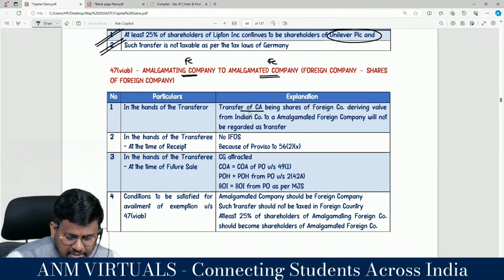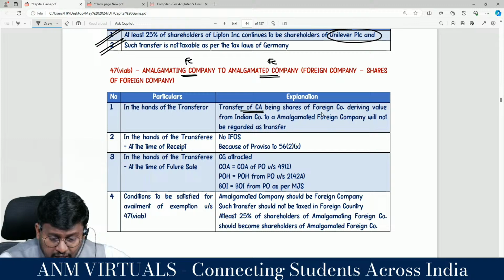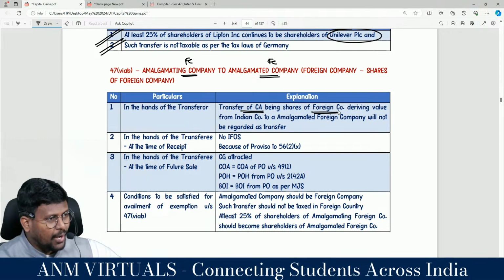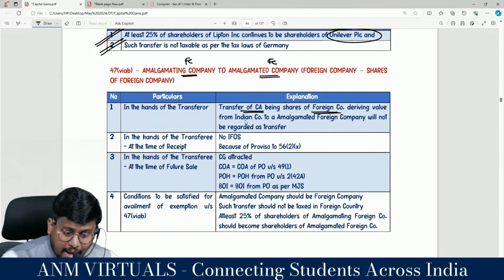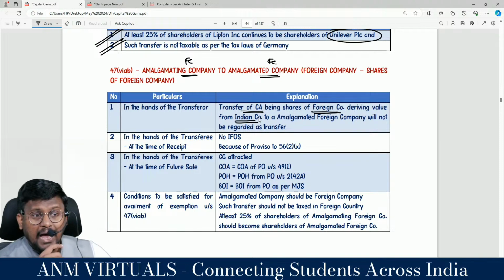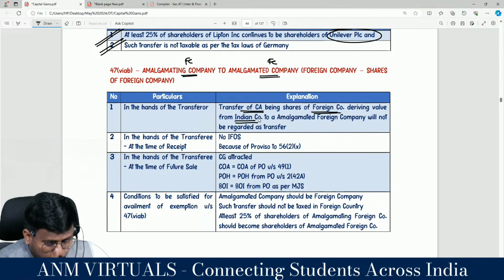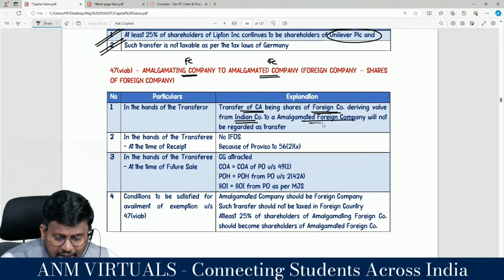Transfer of a capital asset, being shares of which company? The amalgamating foreign company holds shares of a foreign company deriving value from an Indian company, to an amalgamated foreign company.